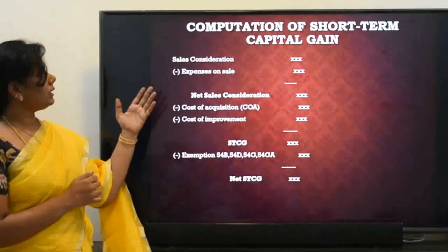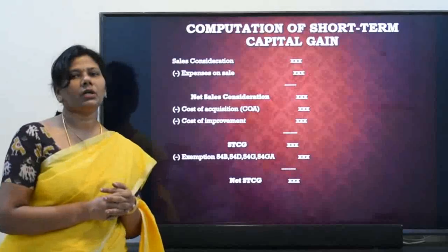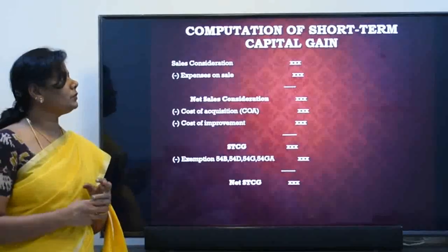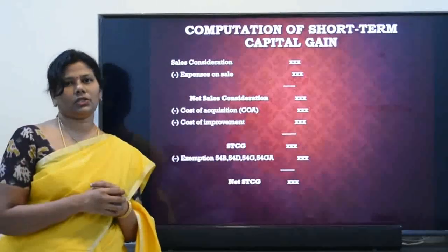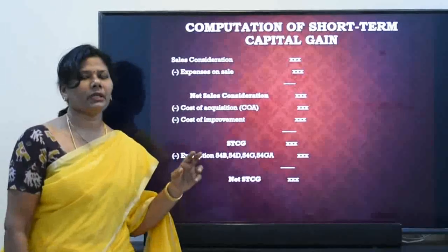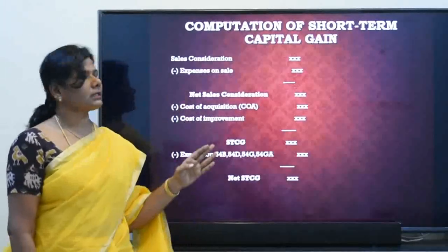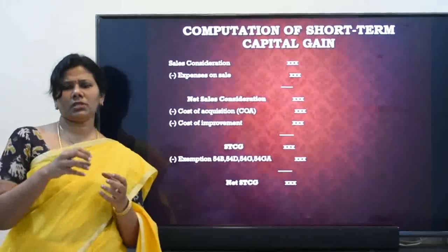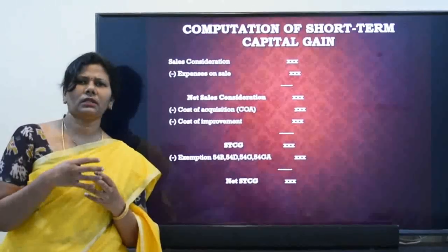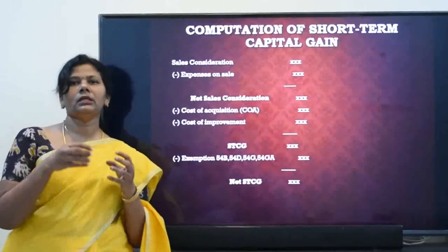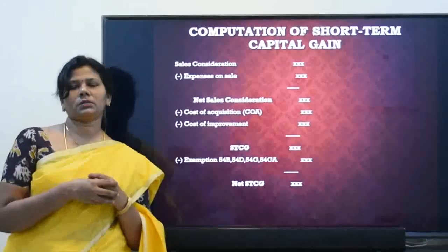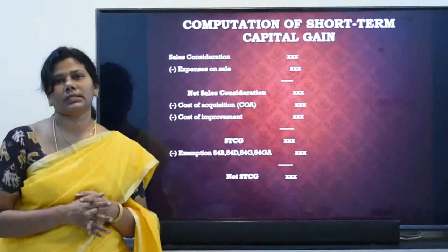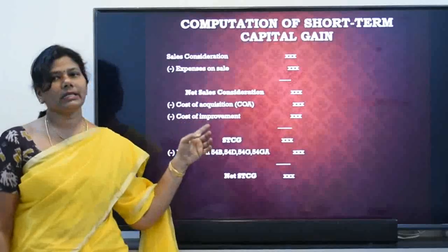And next, let us see the format for calculating your short-term capital gain. So this is the format. First you have to consider the sales consideration. It's nothing but the sales price. So you have to take the sales price, and from the sales consideration you have to deduct the expenses on sales. What are the expenses incurred in order to transfer your property, like brokerage expenses, stamp duty expenses, or traveling expenses. All these things will come under your expenses on sales, which will give you the net sales consideration.